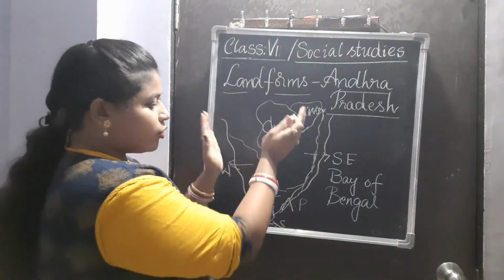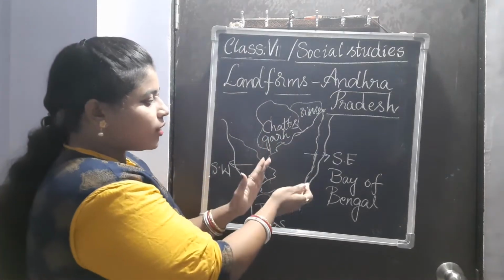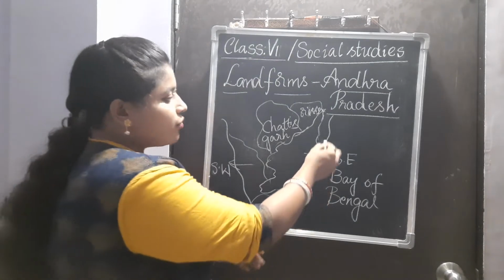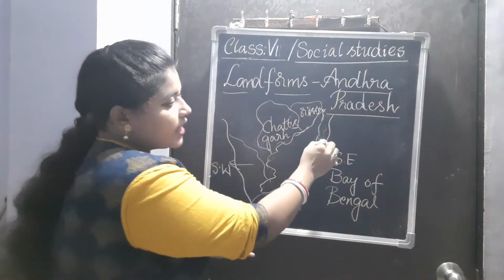So when you look at the map of South India, this is how we can find our neighboring states surrounding us. Next, we have the Eastern Ghats.